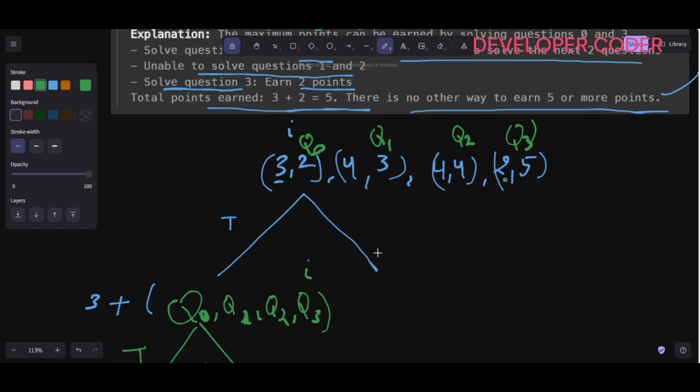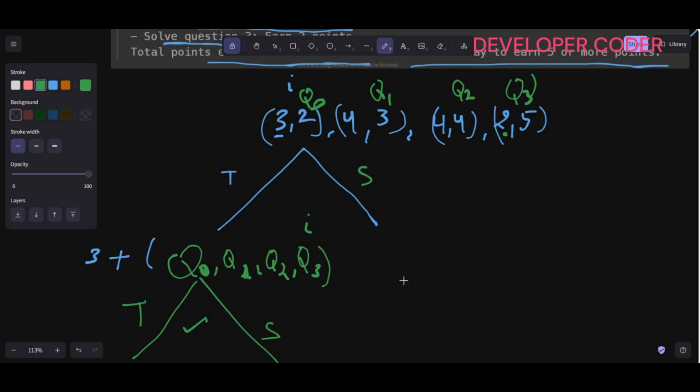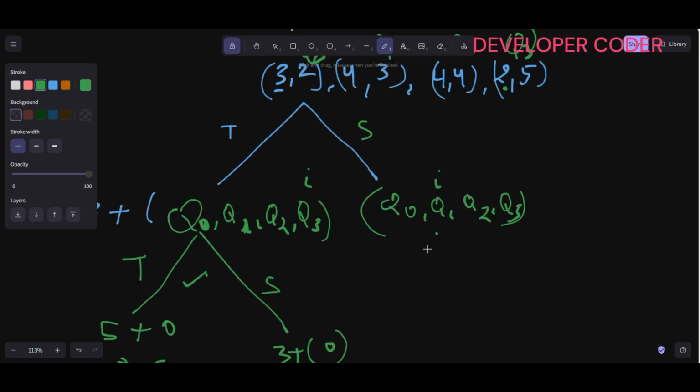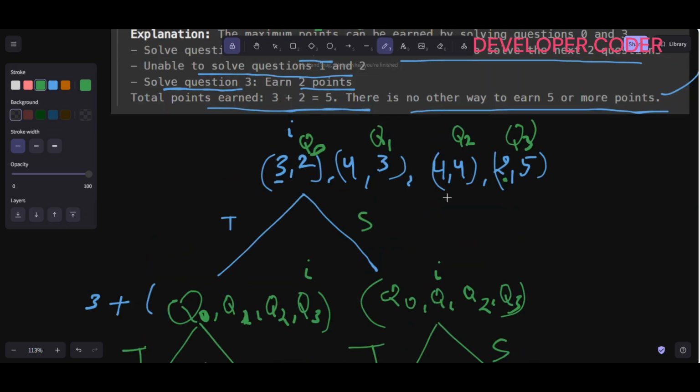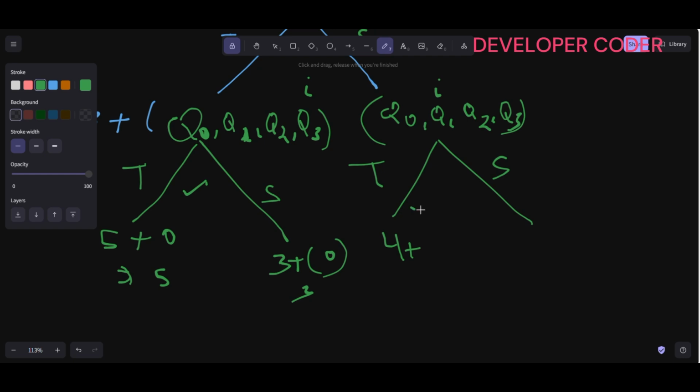Okay, same way from here, if you skip this, next time you have this question, right? Question 0, question 1, question number 2, question number 3. So next time your i will be at this index. Okay, so now from here you have two options, take and skip. Okay, so if you are taking it, your power is going to be 4, and next time your i definitely goes out of bound. So 1, 2, 3, there are no questions, so from here you are getting 4 only.